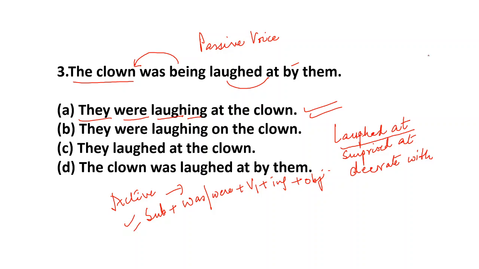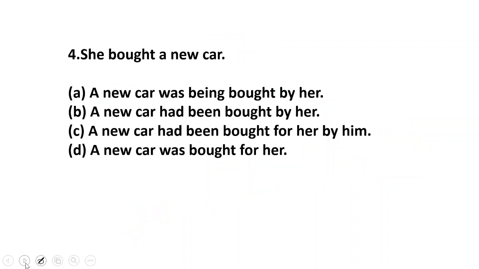Okay. Next, the number 4 sentence. Here we do the number 4 sentence. She bought a new car. Very simple, this is in active voice. She is the subject. Bought is in the past tense, that is simple past tense.